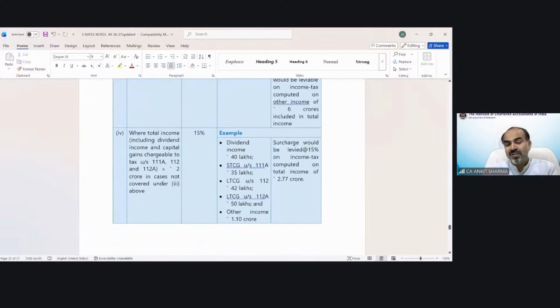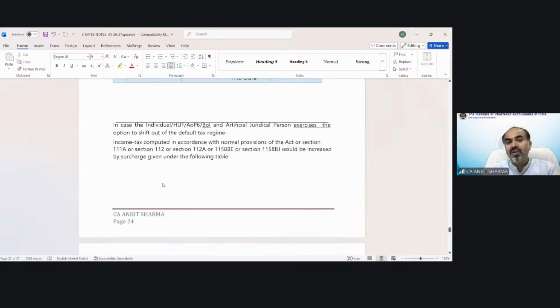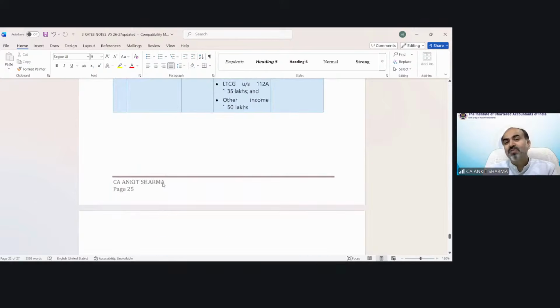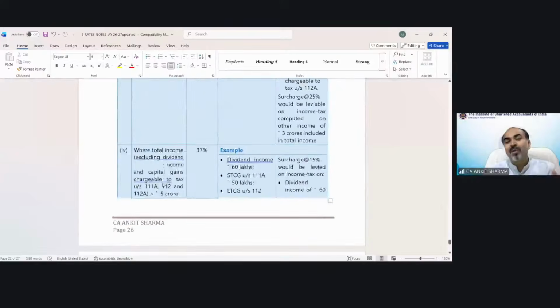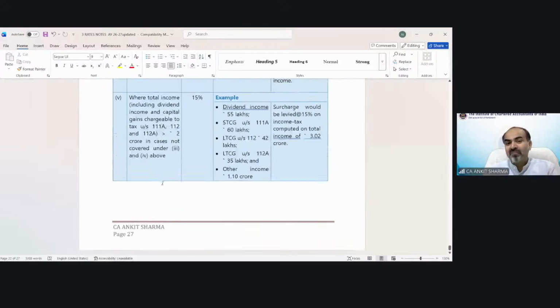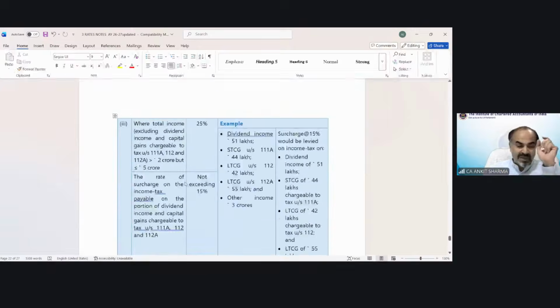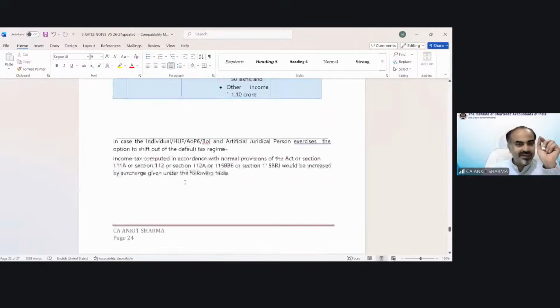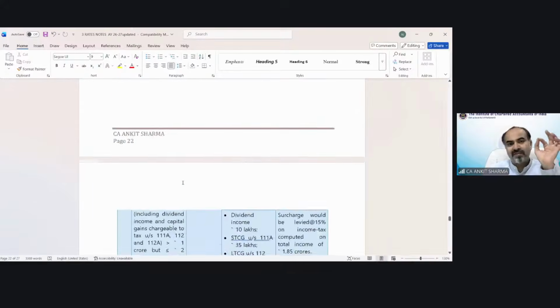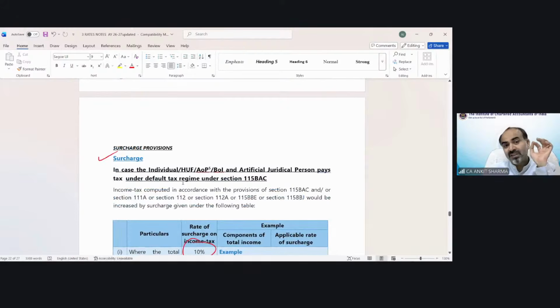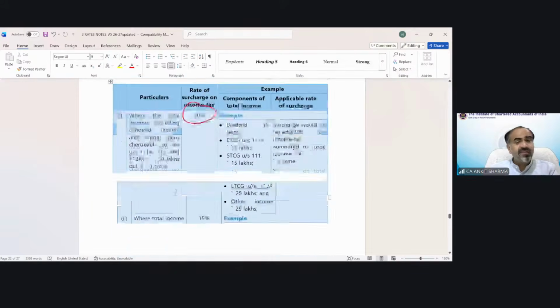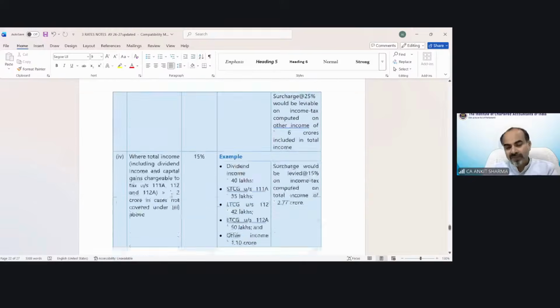So the surcharge provision, which we thought was very simple, is now being complicated. You can see almost 5 pages of provisions for surcharge. If there is no special rate income, then the surcharge provisions are simple. We have already gone through it. But if in the question special rate income has been given, then the surcharge provision would be very complicated.